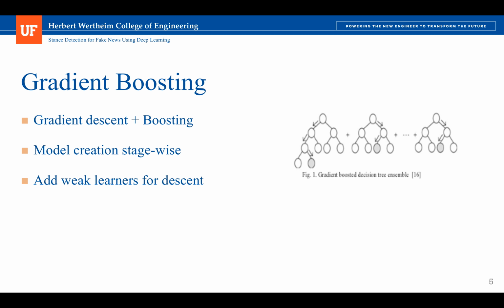The organizers of the challenge have provided a baseline implementation just to give an idea of how this project works. This baseline implementation is done using gradient boosting. Gradient boosting is just gradient descent plus boosting. It's an ensemble classifier where the model is built iteratively, stage-wise, and in each stage of the descent it adds a weak learner for classification.